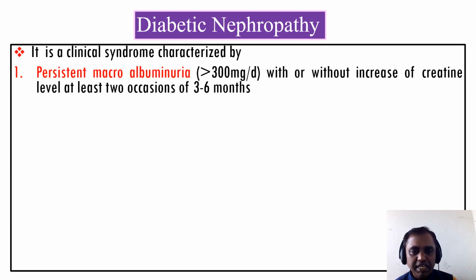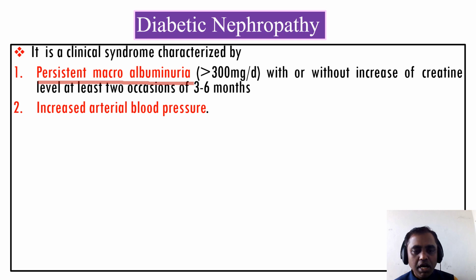The next complication is the diabetic nephropathy. This is clinically characterized by persistent macroalbuminuria. It is more than 300 milligram per deciliter with or without increase of creatinine, on at least 2 occasions over 3 to 6 months, along with increased arterial blood pressure and progressive decrease of GFR. So these are the characteristics of diabetic nephropathy. If the patient is suffering from persistent macroalbuminuria, increased arterial pressure, that is hypertension, and progressive decrease of GFR, we are able to identify diabetic nephropathy.